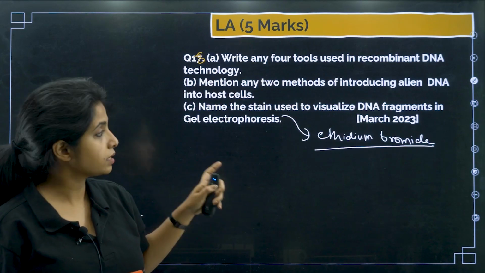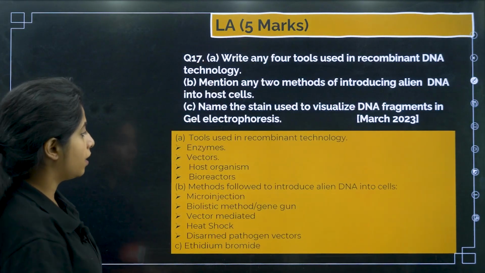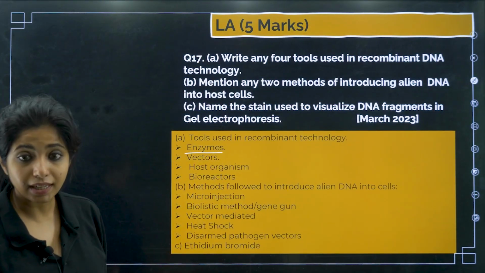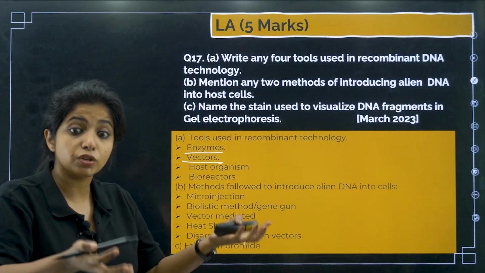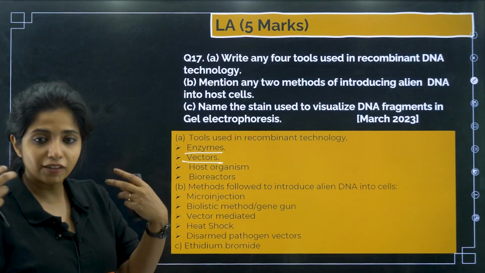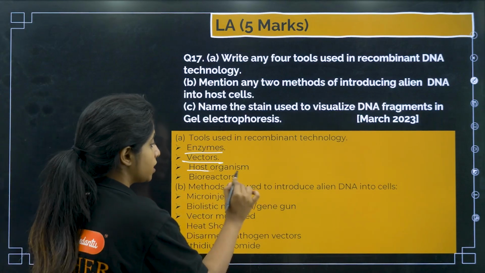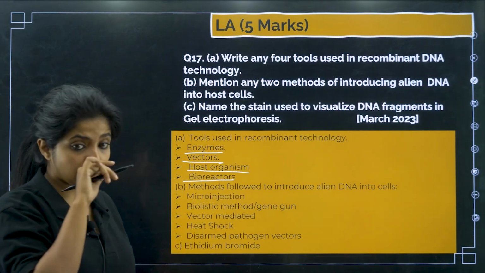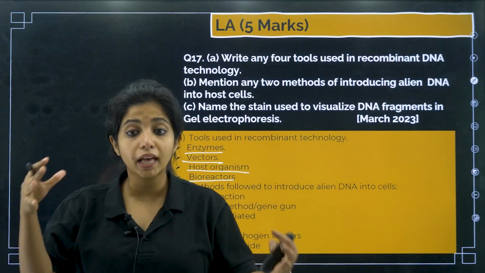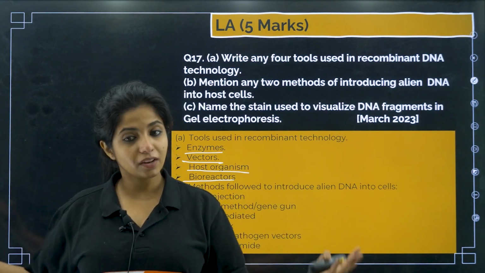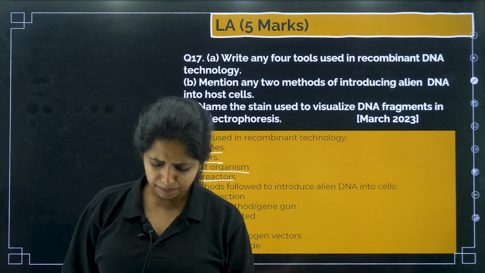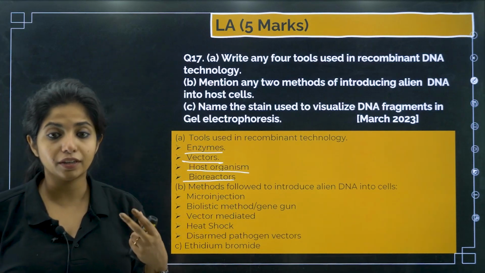This is something that is new to us. Let's see that. So the 4 tools are enzymes. You need enzymes, restriction enzymes. You need vectors that could carry. You need a host organism which could carry the gene of interest. You have to transfer it to some organism, no? That will be the host organism. You need bioreactors. What are bioreactors? Bioreactors are where the bacteria and everything could amplify in number, and there we get the product that we are looking for.